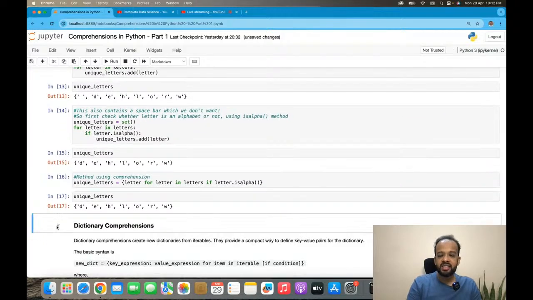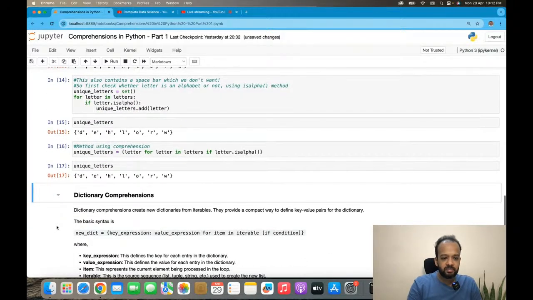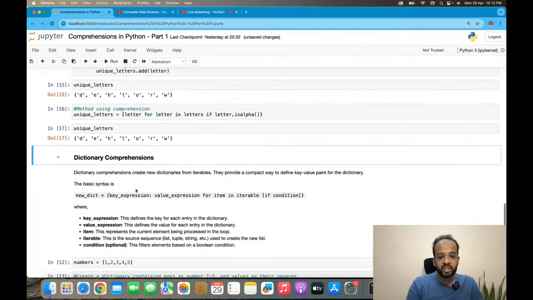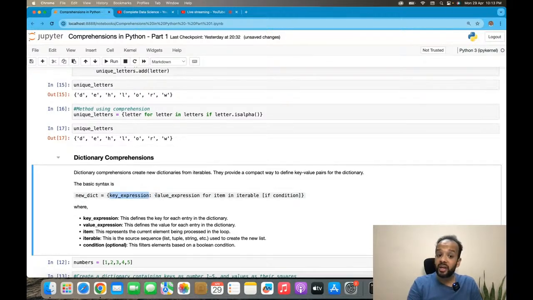Okay, let's now go to dictionary comprehensions. Again, very, very similar. However, dictionary items are actually key value pairs. So when you are creating a dictionary comprehension, you need to mention the key and the value, both of them. So dictionary comprehensions create new dictionaries from iterables. They provide a compact way to define key value pairs for the dictionary. The basic syntax is new dict is equal to key expression colon value expression for item in iterable. And you can have an if condition towards the end.